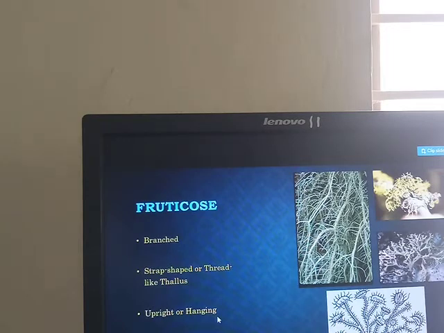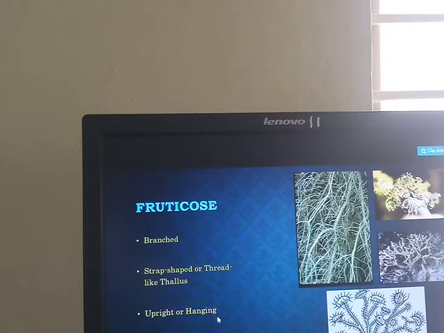Crustose is crust-like and tightly attached to the substratum. Foliose is leaf-like, flattened and loosely attached to the substratum. But here fruticose is branched, it may be prostrate, cylindrical in nature, ribbon-like in shape, and it may have a hanging structure, upright or hanging.